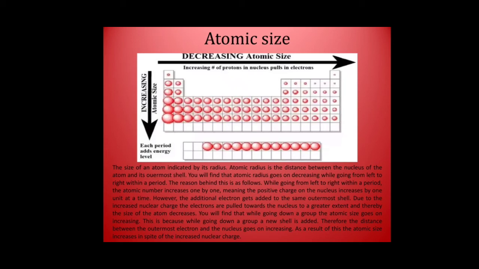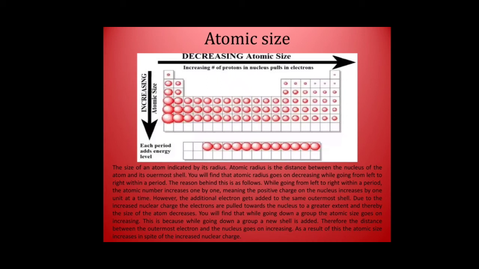The reason behind this: while going from left to right within a period, the atomic number increases 1 by 1, meaning the positive charge on the nucleus increases by 1 unit at a time. However, the additional electron gets added to the same outermost shell. Due to the increased nuclear charge, the electrons are pulled towards the nucleus to a greater extent, and thereby the size of the atom decreases.